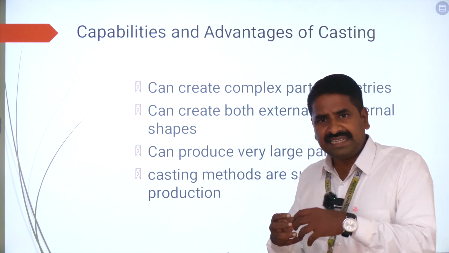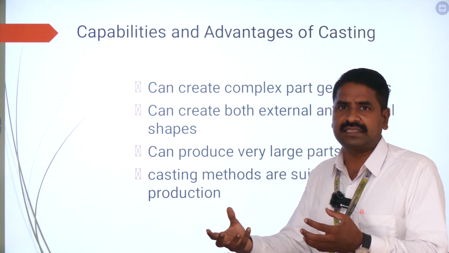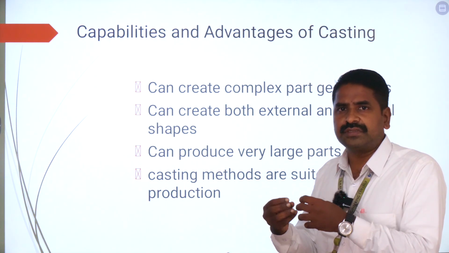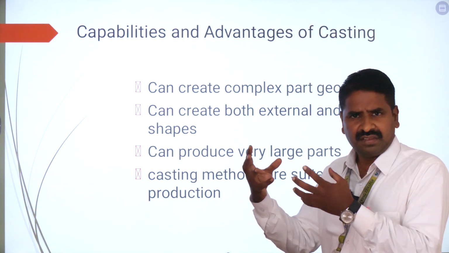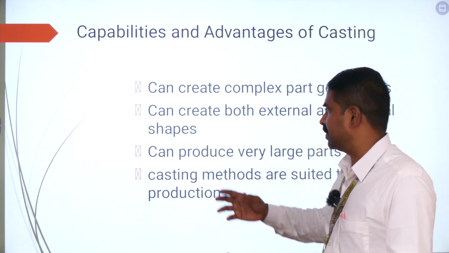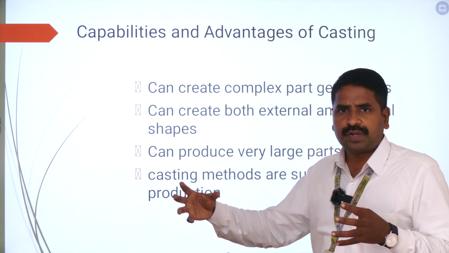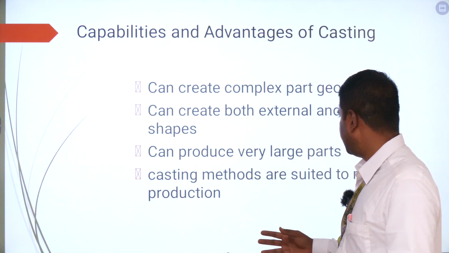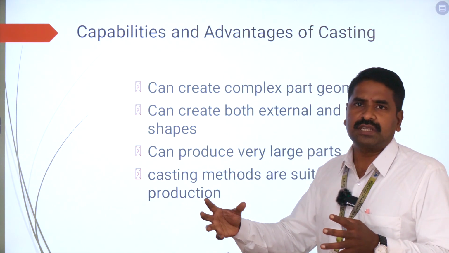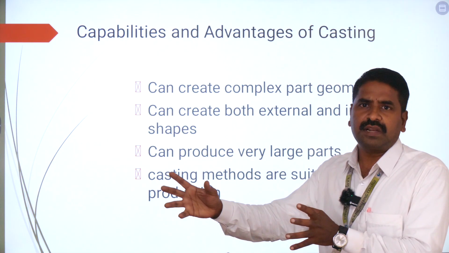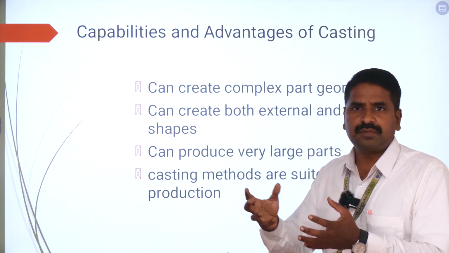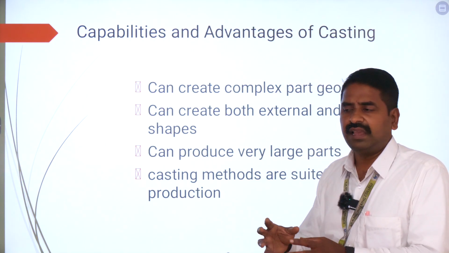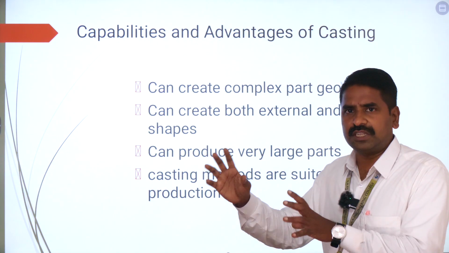You can create both internal structures as well as exterior structures. Structures which have very complex internal geometry can be very easily fabricated using this casting process. Next, very huge, large size parts can be fabricated very easily using this casting technology. And finally, it is suitable for mass production. If we are going to produce 100 similar parts, 500 similar parts, or even 1000, 10,000, casting is the most suitable technology for mass production.